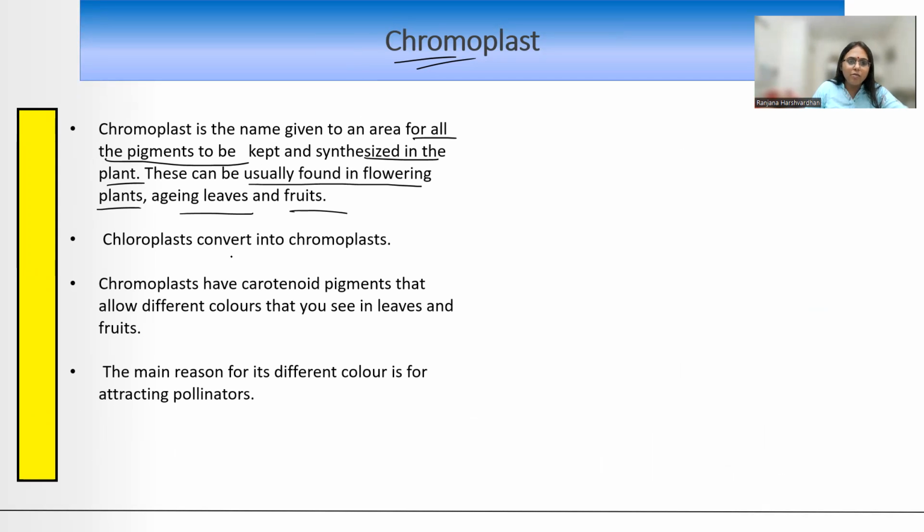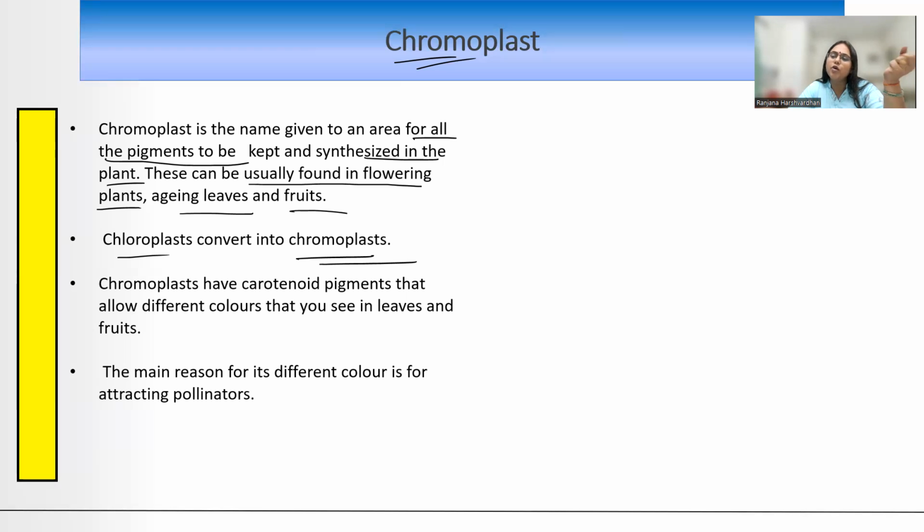ठीक है, chloroplast, they get converted into chromoplast. जैसे कि मिर्ची हुई या टोमेटो हो गया. So when they are unripe, when they are in the form of flowers, तो इनका कलर दूसरा है, whitish है. फिर वो green होते हैं. क्यों? Because they have chlorophyll in them. That is chloroplast in them. And then when they become ripe, they turn into red in color. So that's because the chloroplast get converted into chromoplast.